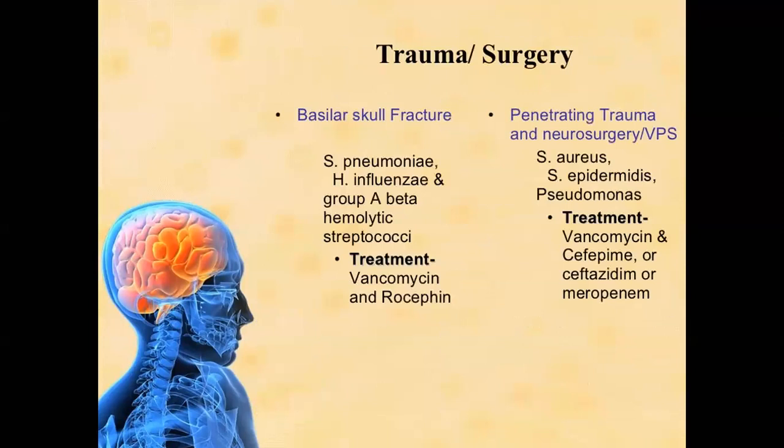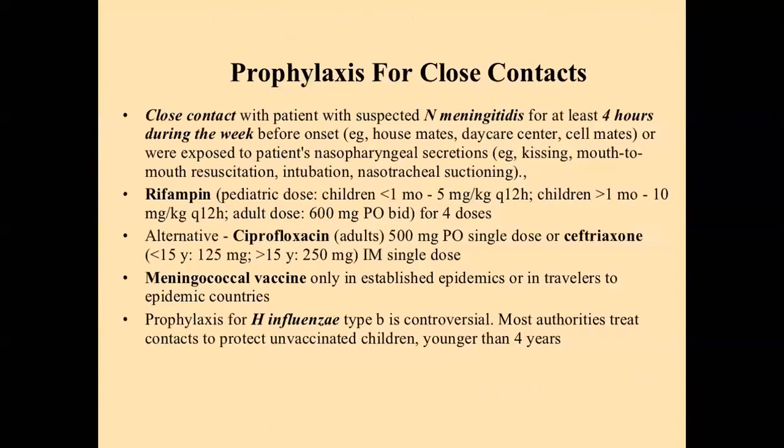If the patient has meningitis and a history of basilar skull fracture or penetrating trauma, the common organisms are Streptococcus pneumoniae or H influenzae, and the treatment for this patient is a third generation cephalosporin plus vancomycin. So if any patient has a history of trauma, skull fracture or head injury, and develops meningitis, the drug of choice is a third generation cephalosporin and vancomycin.